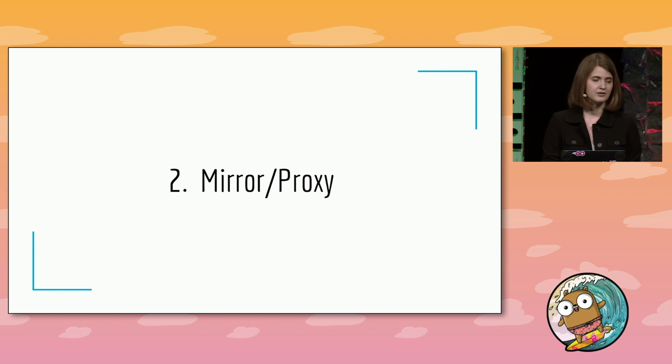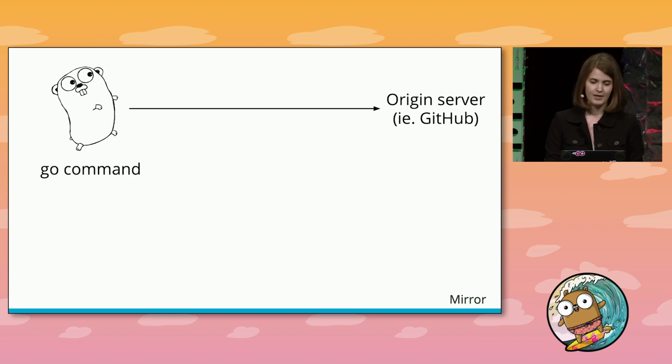So now that we have a versioned module that's never allowed to change, we have new opportunities for caching and authentication that non-module mode didn't have. And this is where module proxies come in. This is what the flow looks like without a module proxy. It's pretty simple, right? A Go developer runs a Go command, like let's say go get, and the Go command is going to hit the origin server directly every time the package isn't in the user's local cache. By origin server here, we're referring to any place where Go source code is hosted, like GitHub, for example.